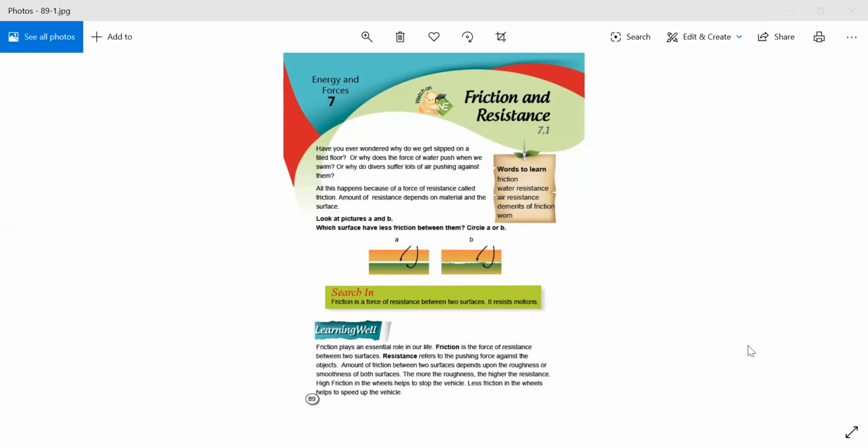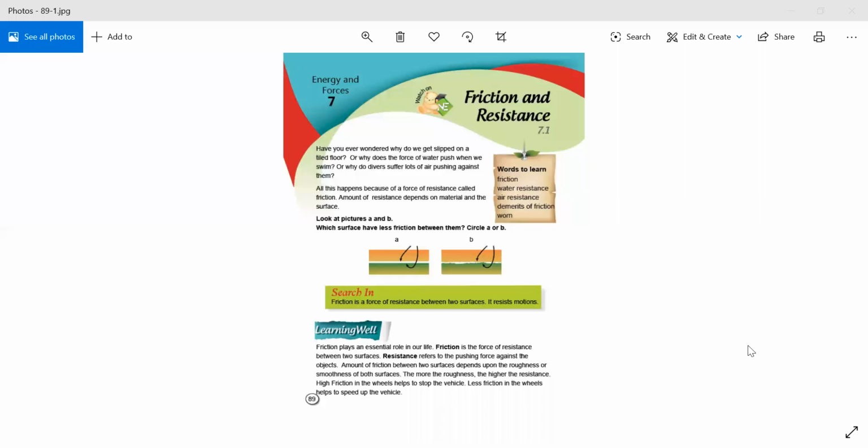Friction plays an essential role in our life. Friction is a force of resistance between two objects, two surfaces. Resistance refers to the pushing force against the objects. The amount of friction between two surfaces depends upon the roughness or smoothness of both surfaces. The more the roughness, the higher the resistance. High friction in the wheels helps to stop the vehicle, and less friction in the wheels helps to speed up the vehicle.